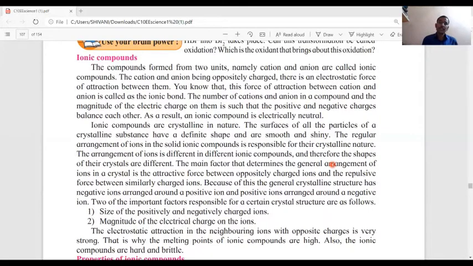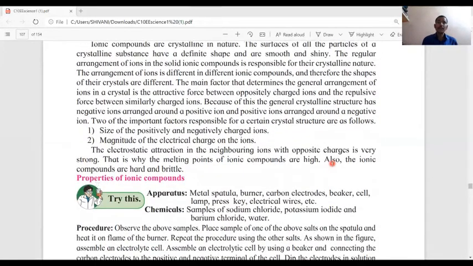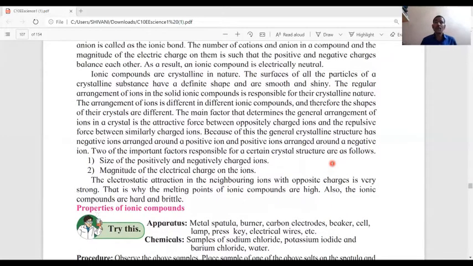Ionic compounds are crystalline in nature. The surfaces of all particles of a crystalline substance have a definite shape and are smooth and shiny. The regular arrangement of ions in a solid ionic compound is responsible for their crystalline nature. The arrangement of ions is different in different ionic compounds, and therefore the shapes of their crystals are different.